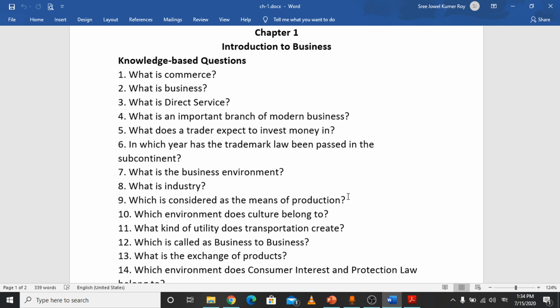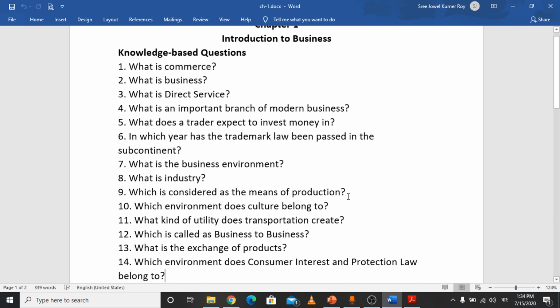What is the exchange of products? Exchange of products means the process of buying and selling goods, and also changing the ownership. This is the process of changing ownership, and it is called the process of selling and buying to earn profit. That is called exchange of products. Exchange of products means buying and selling of goods to earn profit.